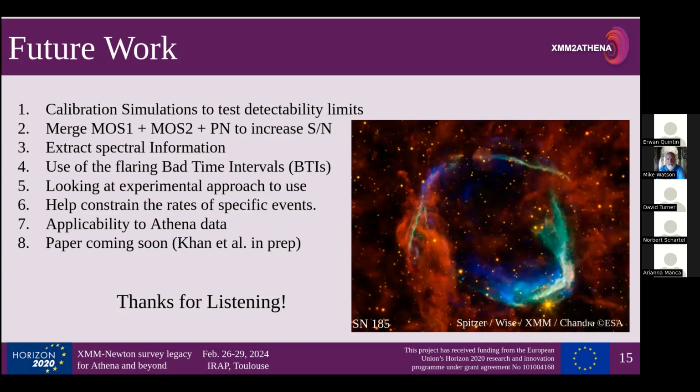Okay, so future work: we want to do simulations to test how well a source detection algorithm works. We basically need to do end-to-end simulations. We put in a source, we vary its flux, we see if we can detect it, we see if we can't. Another idea we have is to merge MOS1, MOS2, and PN, which Andrea mentioned earlier. This is to increase the signal to noise, and also it just gives us more, I can't think of the word right now.